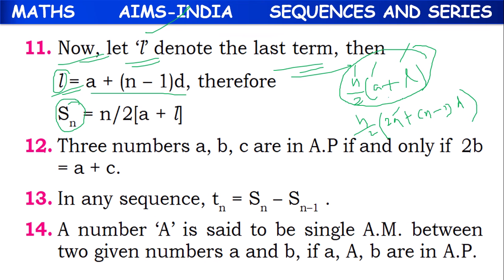If you know first term, number of terms, common difference without last term, then we can make use of this formula. So according to the given hint, we can make use of any of these formulas and we can find the formula of sum of n terms.